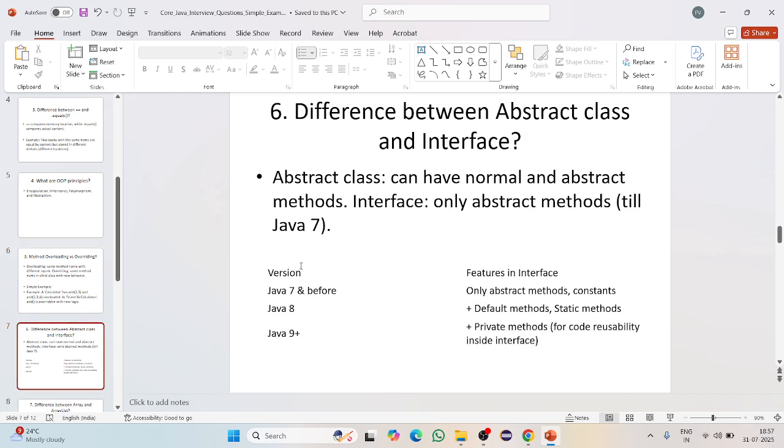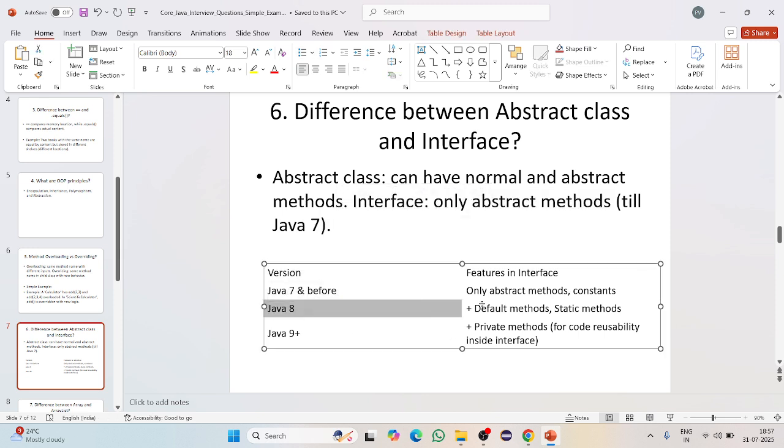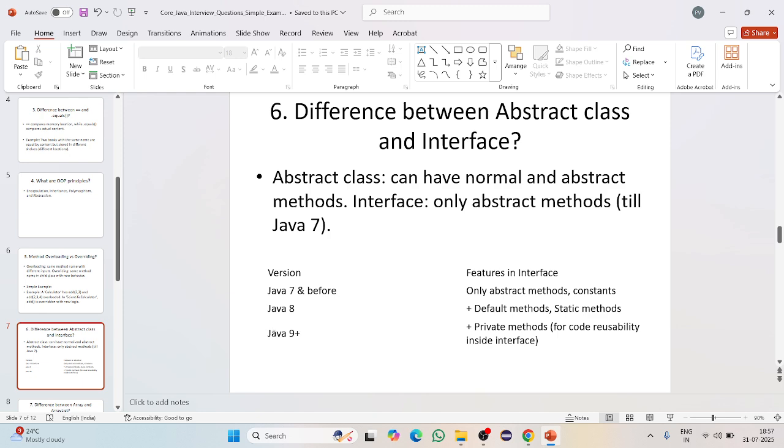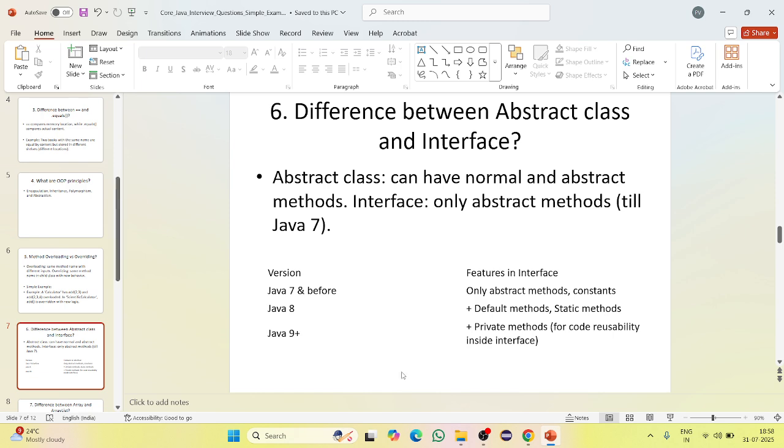What is the difference between an abstract class and an interface? An abstract class can have concrete, normal, and abstract methods, while an interface has only abstract methods till Java 7. But from Java 8, it added default methods and static methods also. Mention this, the interviewer expects it. You should know what new features were introduced in Java 8. And from Java 9, it added private methods for code reusability inside the interface.